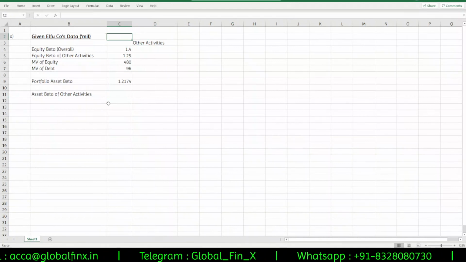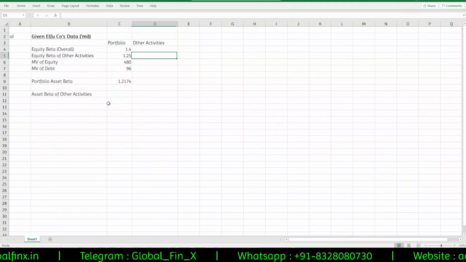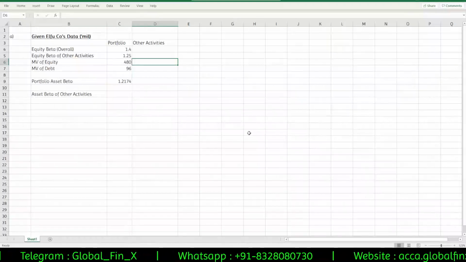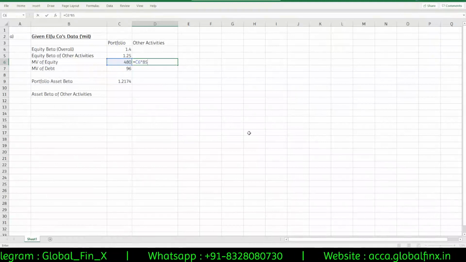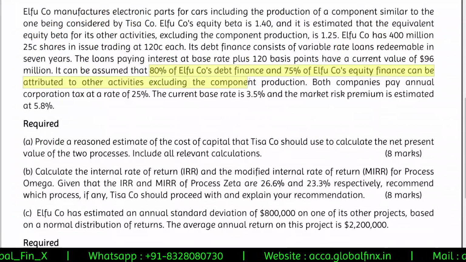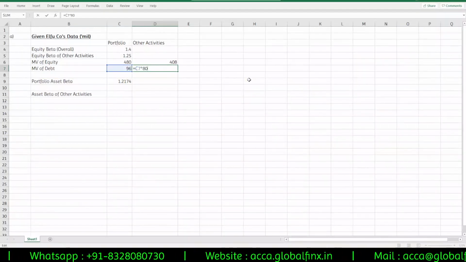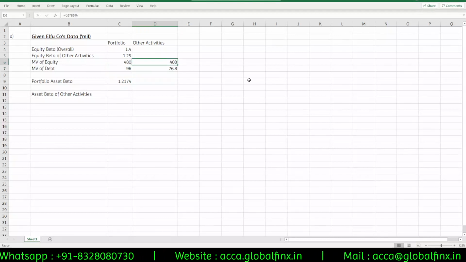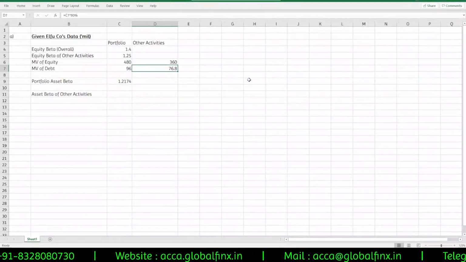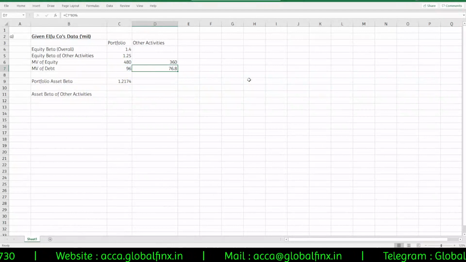Here I'll use the word portfolio. Okay, so market value, other activities use what? 85% of the equity finance. Okay, so that means into 85% of that, that is 408, and 80% of the debt is used, so this into 80%. That's 76.8. 85 or 75? 75. This is 75 here. Okay, 75 is 360 and 80% is 76.8.